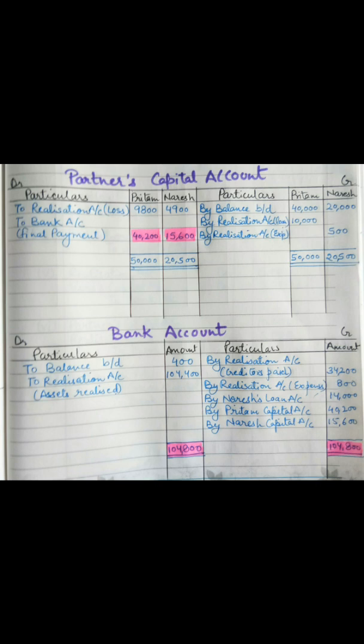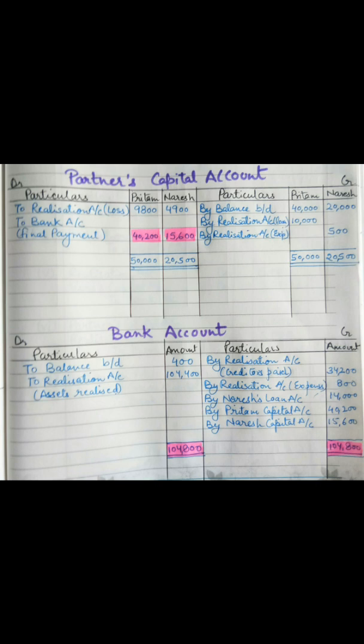And after this we have to balance both the sides to get the final payment which the firm has to pay to both the partners, and which came to be 40,200 to Preetham and 15,600 to Naresh. So we have calculated the final amount which has to be paid to both the partners.